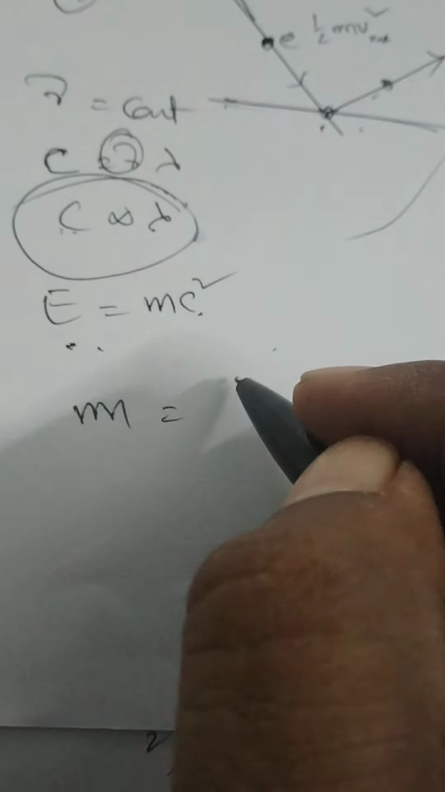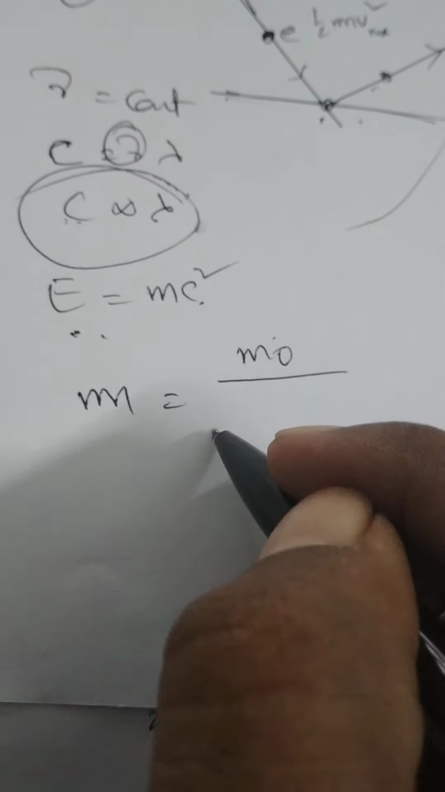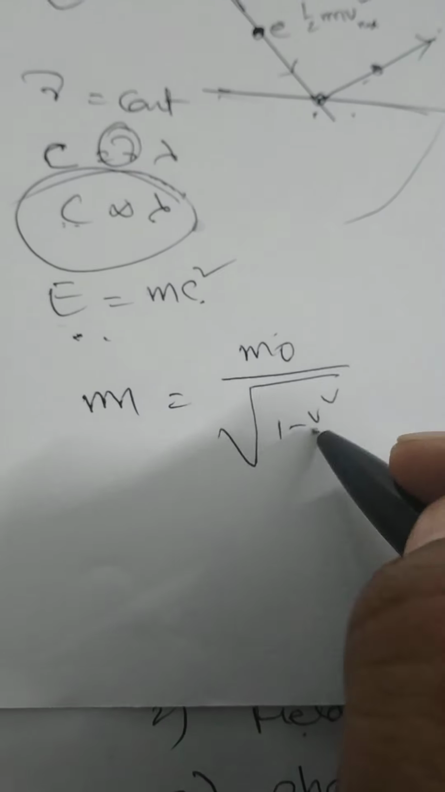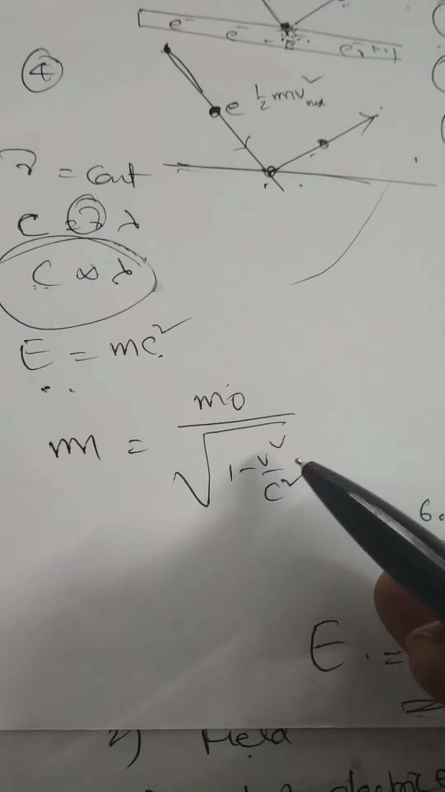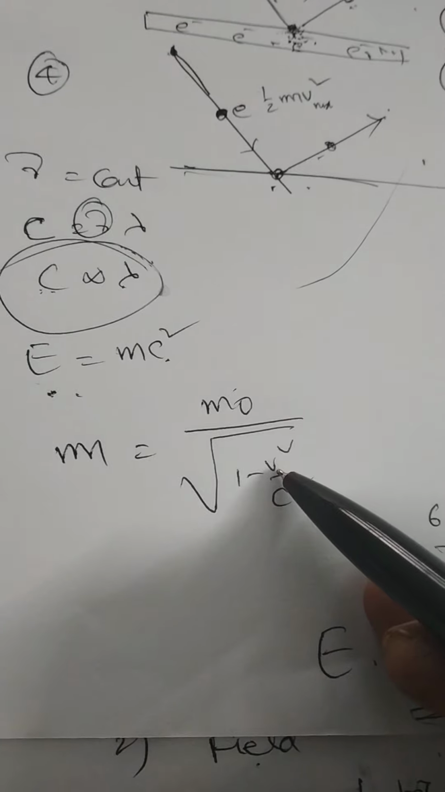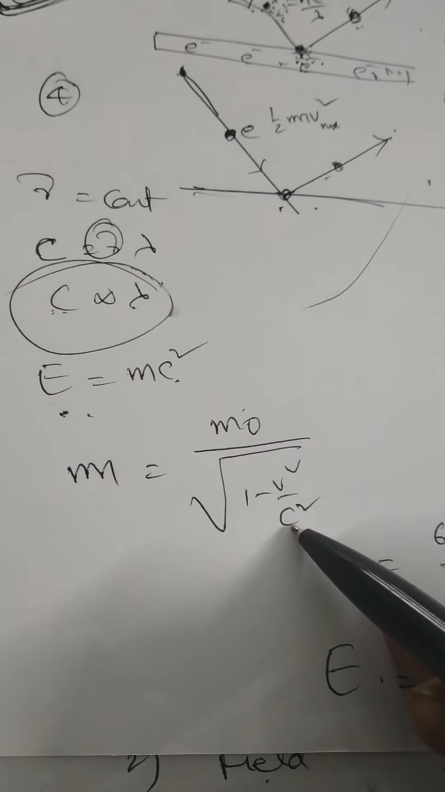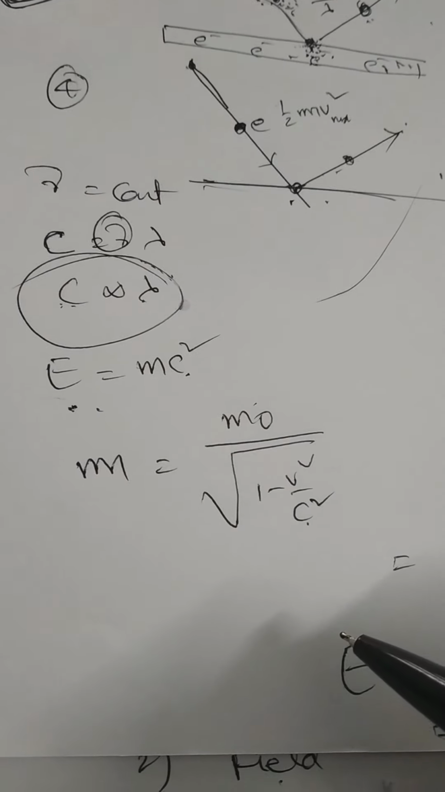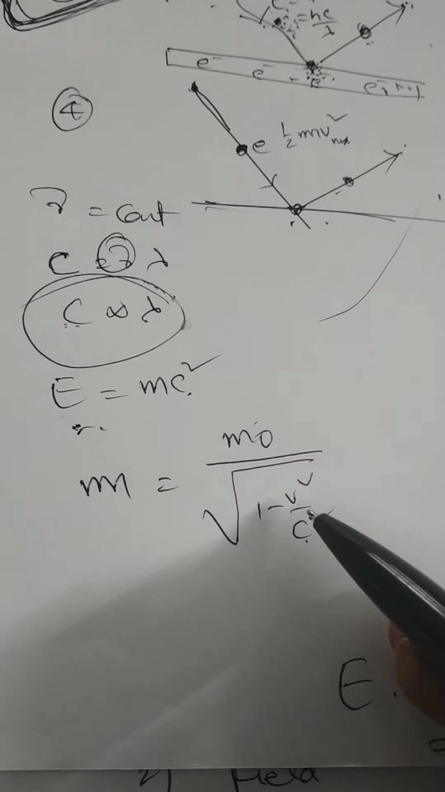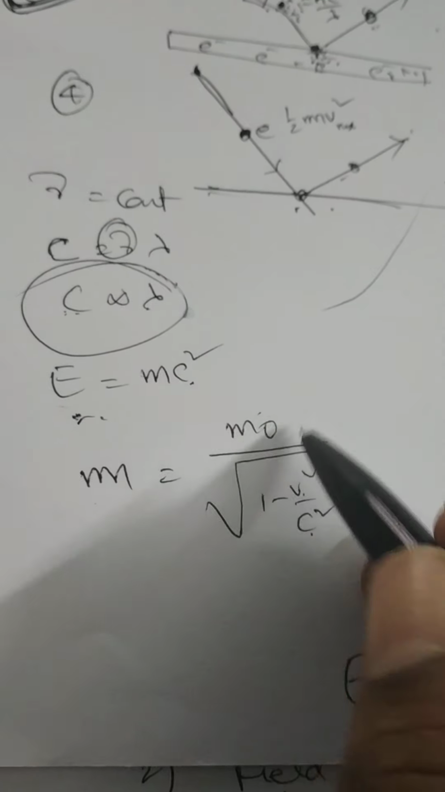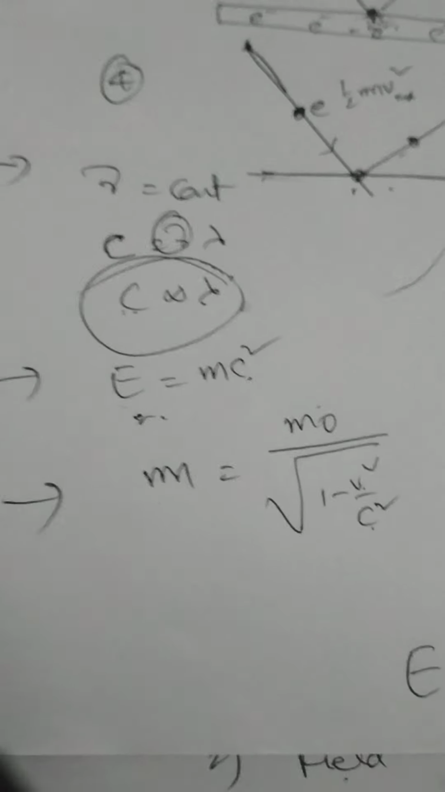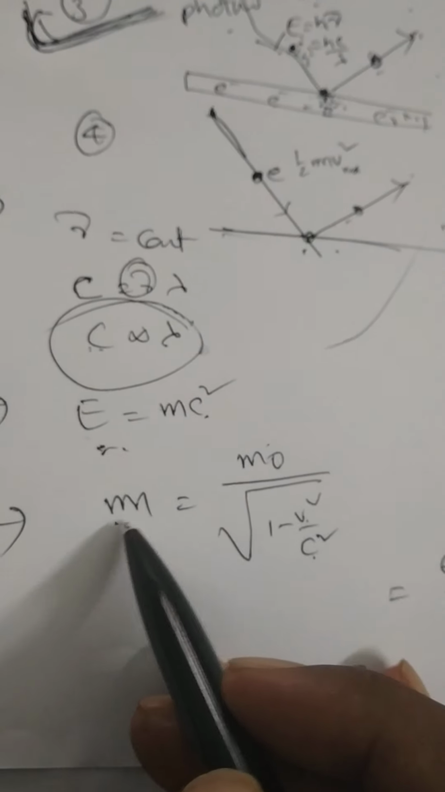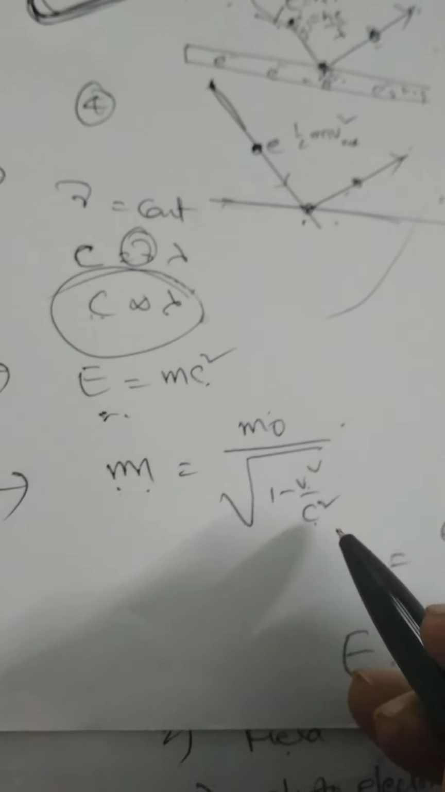Again, mass of the photon according to the theory of relativity, m is equal to m0 by root of 1 minus v square by c square. Here m0 is the rest mass, v is the speed of the photon, and c is the speed of light in vacuum. When a photon is traveling with a velocity v, its mass m is equal to m0 by root of 1 minus v square by c square. Okay? That means mass of the photon also changes with speed.